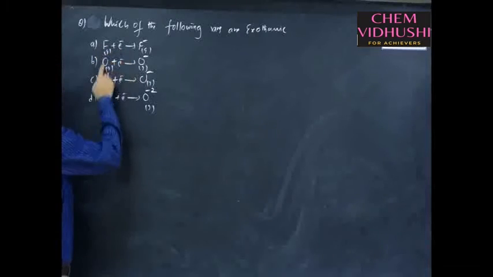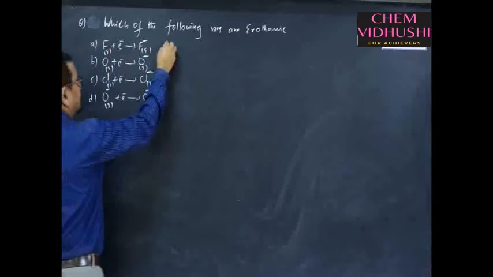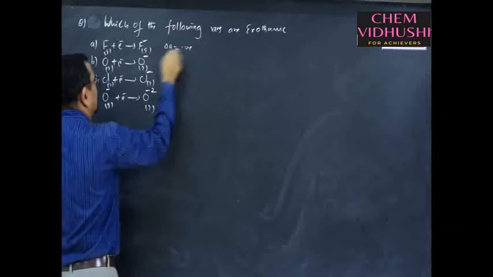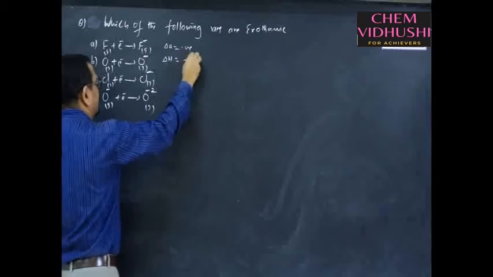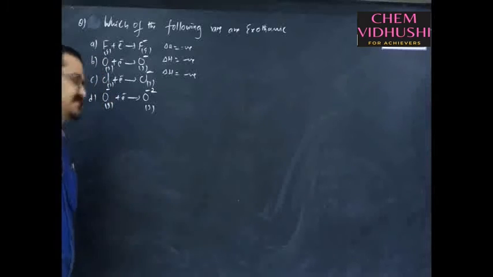First electron affinity of fluorine, oxygen, chlorine. First electron affinity of fluorine is always exothermic. Even oxygen is also exothermic. Even chlorine is also exothermic. Just now we discussed their trends also.